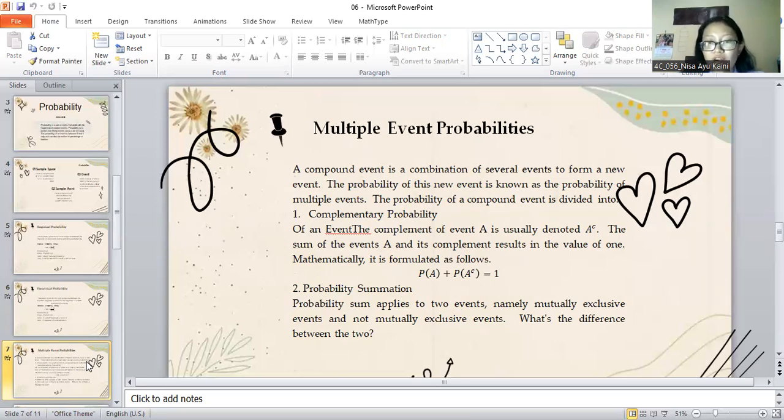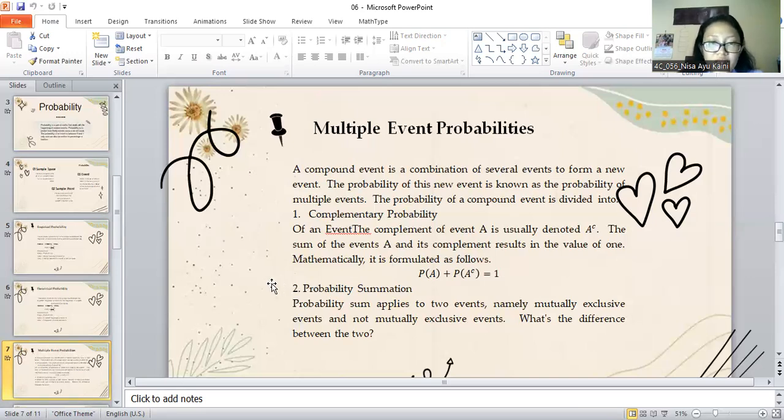The complement of event A is usually denoted A power of complement. The sum of the event A and its complement results in the value of 1. Mathematically, it is formulated as follows: P(A) plus P(A complement) equals 1.